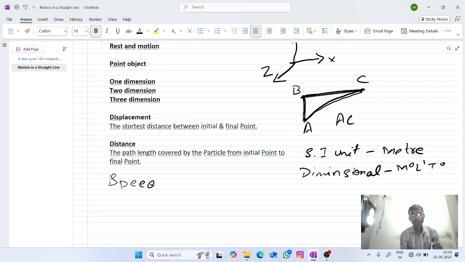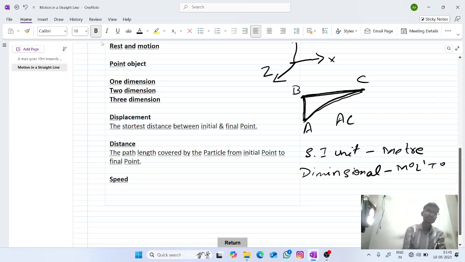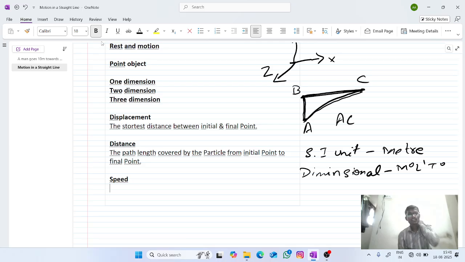So speed. What do you mean by speed here? Speed is the rate of change of position with time.